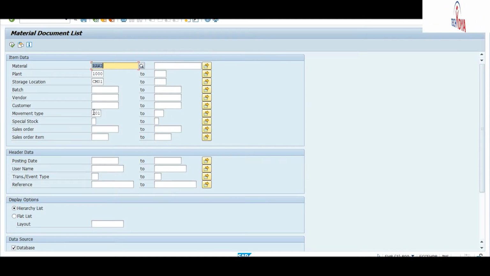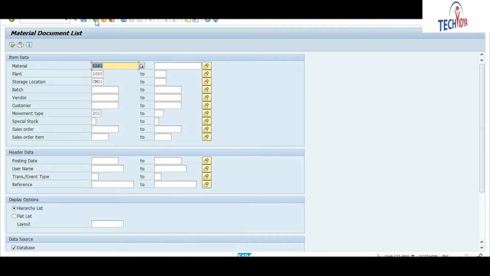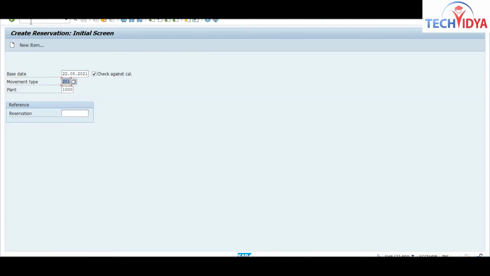So through this movement type we have moved the stock. Here you can see today's date. With today's date we have moved this 100 quantity of this material, with this movement type and this material document. So with this document we have consumed 100 quantity of this material. This is how you can create a reservation stock, and according to your use you will use that stock. Let me try for any production order. If there is any production order, I will try for that also.